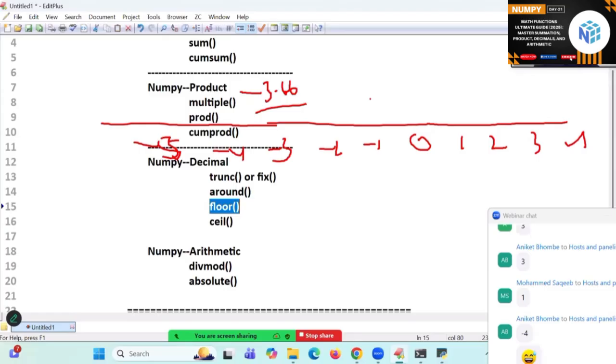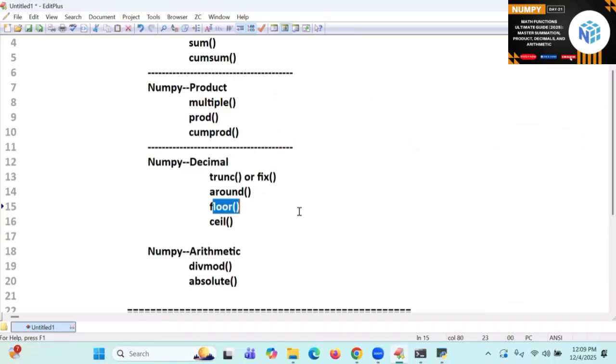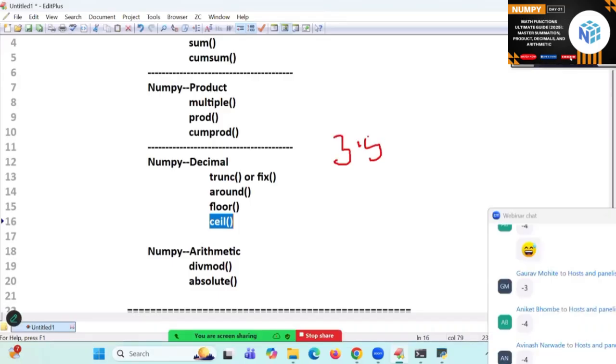Floor value, you know. What is the floor value? You tell me the answer first. Nearest lowest value. Later I will take it. First you remember that. What is the ceil? 3.5. Ceil, that is called what? Floor.